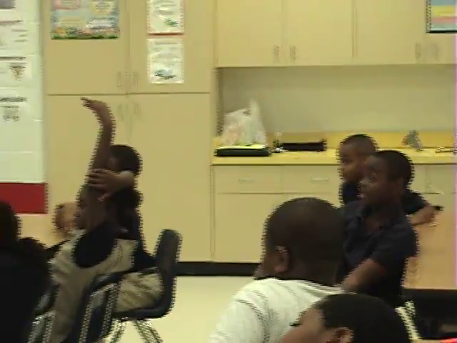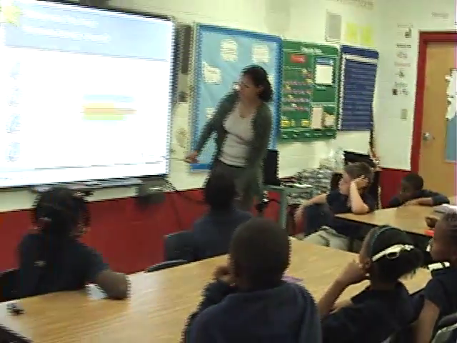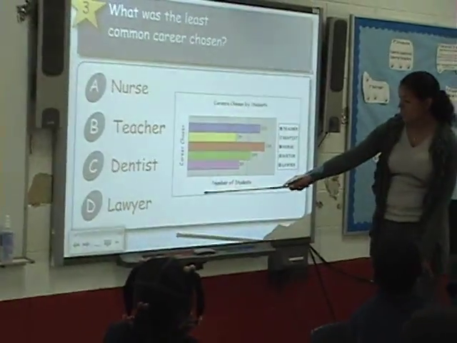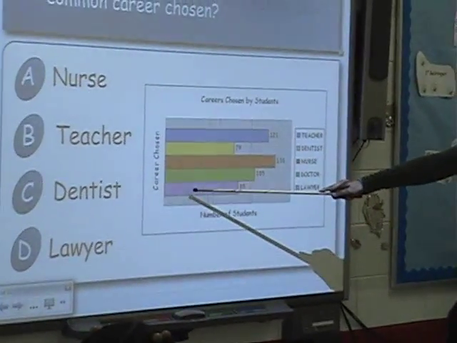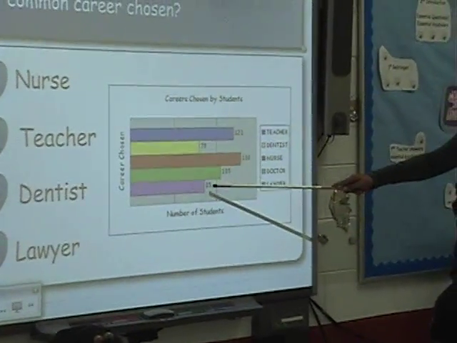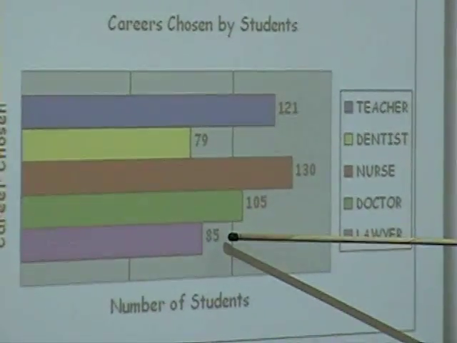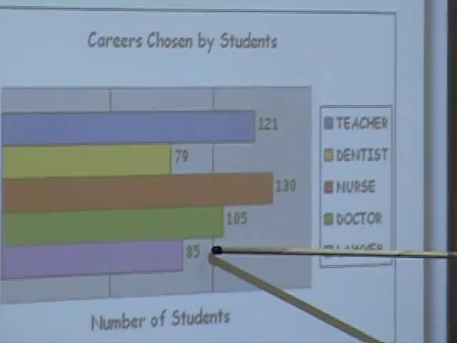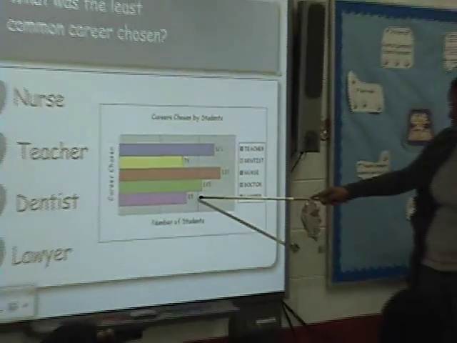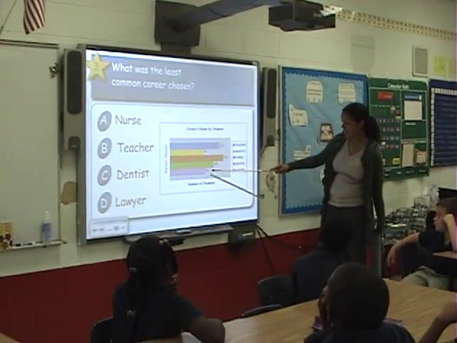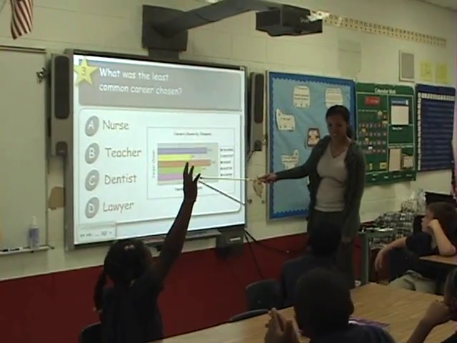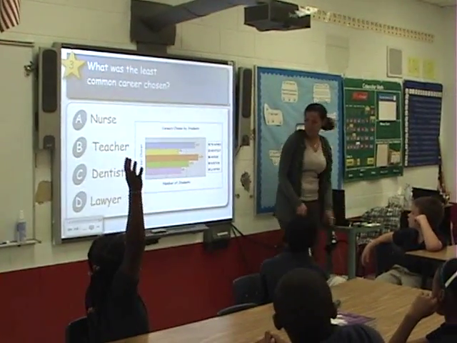D. D? A lawyer. Okay, so you came to purple and went across, and D is 85. Is that the smallest number of students that wanted to be a lawyer on the chart? No? Okay, let's try it again.